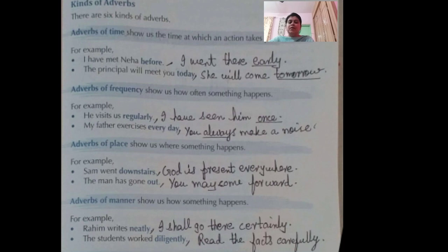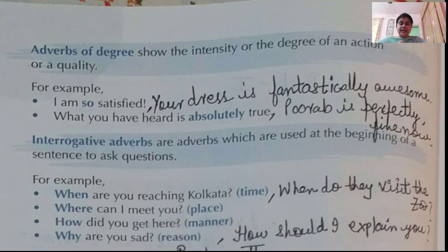This is also one type of adverb, and next comes adverbs of degree. It shows the intensity or the degree of an action or a quality. Example: I am so satisfied. Next example: what you have heard is absolutely true. It is absolutely true. From my side, let me read the examples I have given. Your dress is fantastically awesome. How is your dress? It is fantastically awesome. Next one: Purab is perfectly fine now. How is Purab now? He is perfectly fine now.